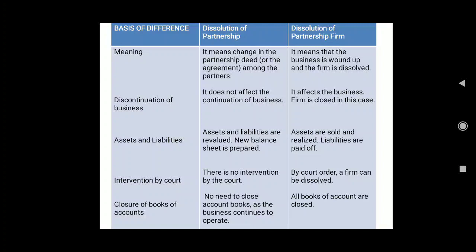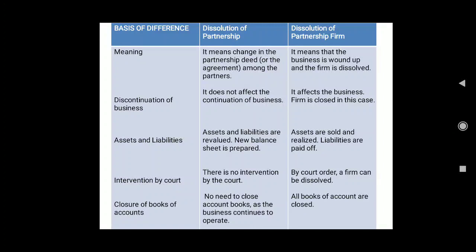Okay, so for example, A, B, and C were partners running a firm called Maction. Just an example. But due to the death of C, now only two partners are left, that is A and B. So they have to reform the partnership deed for the change in profit sharing ratio.